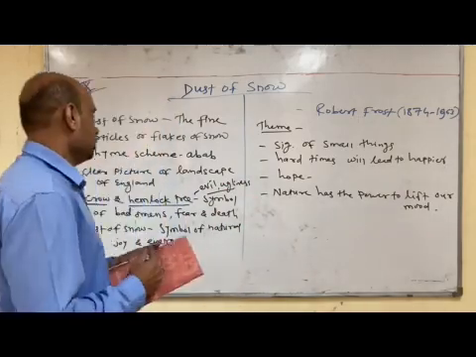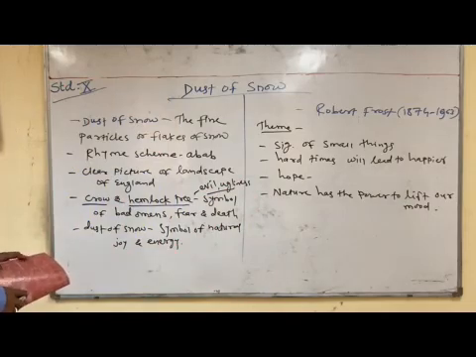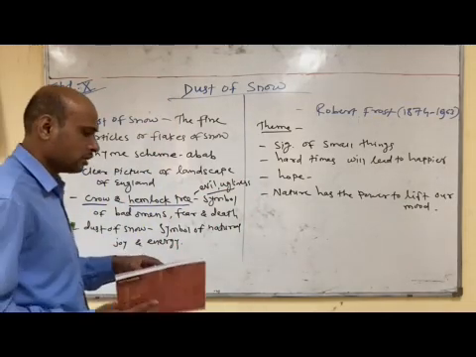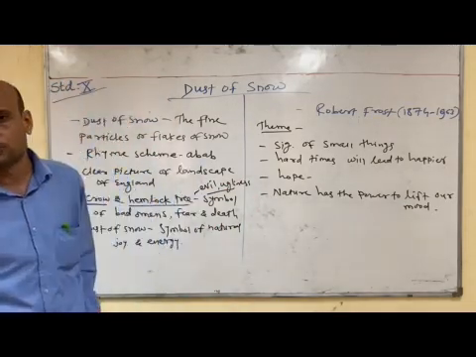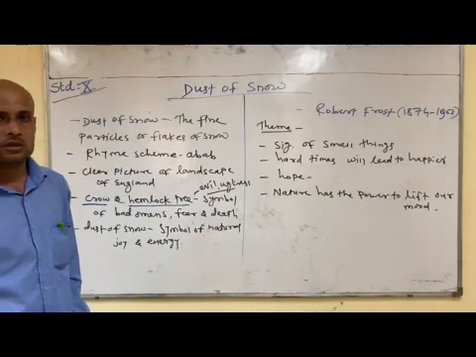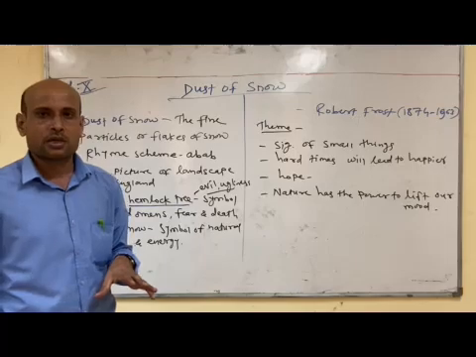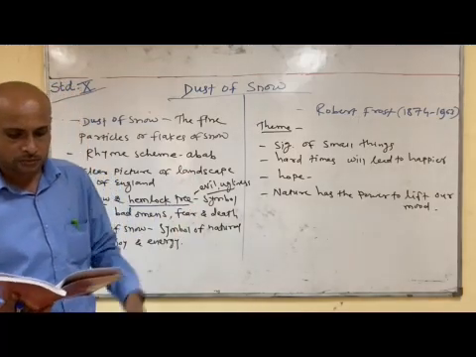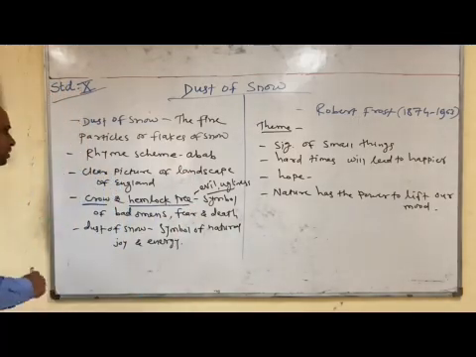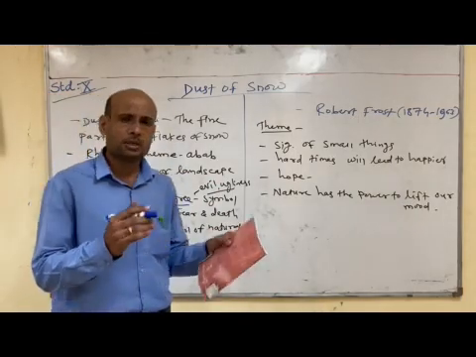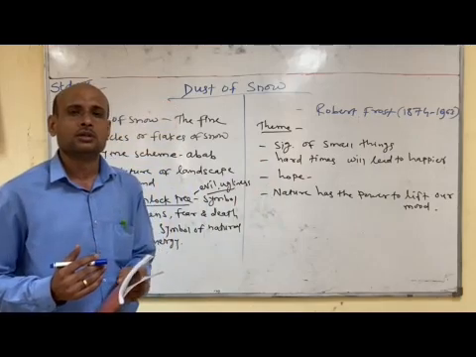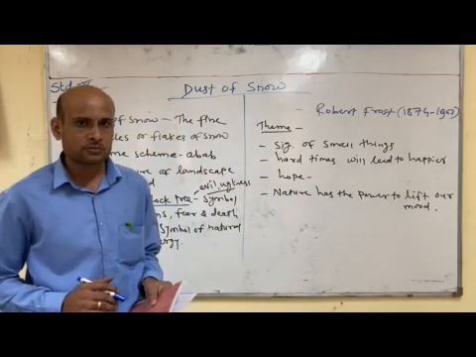Now, the rhyme scheme of this poem. Only 8 lines are given, 2 stanzas, and the rhyme scheme of this poem is ABAB. Very short poem, but having a deep meaning, a very meaningful poem.